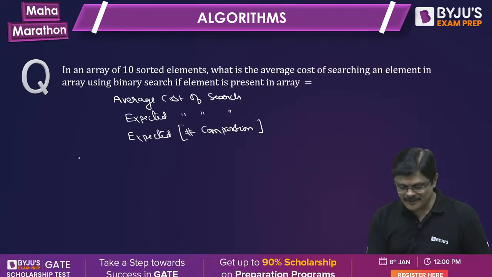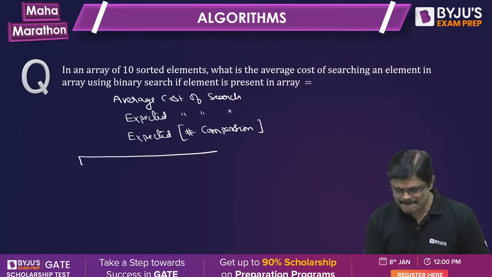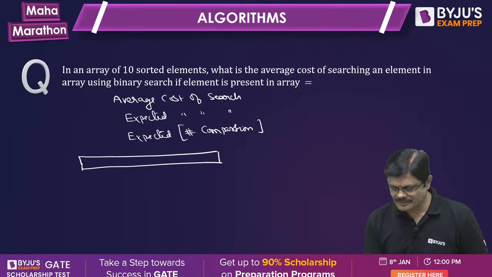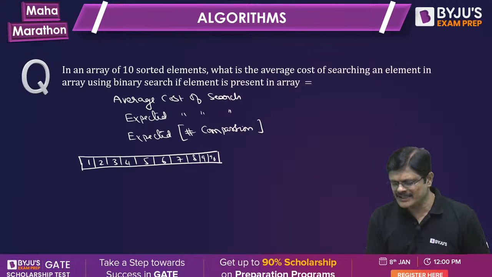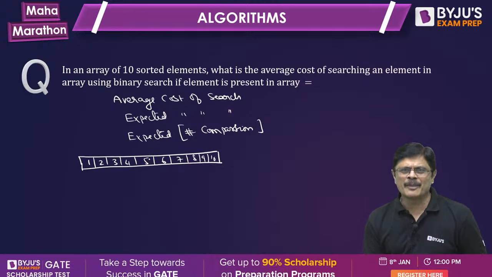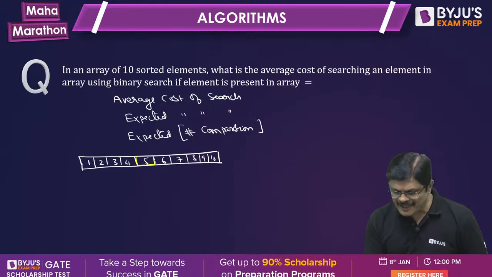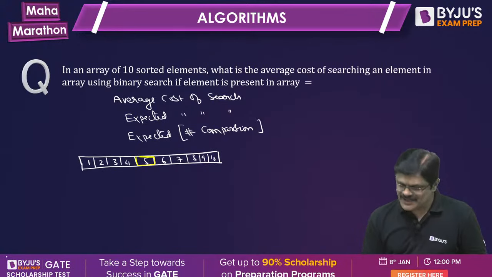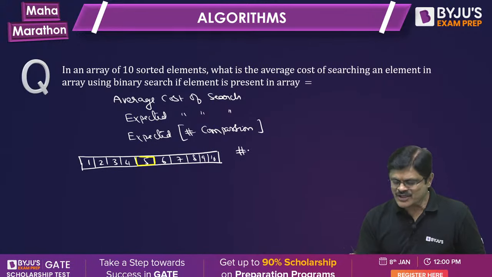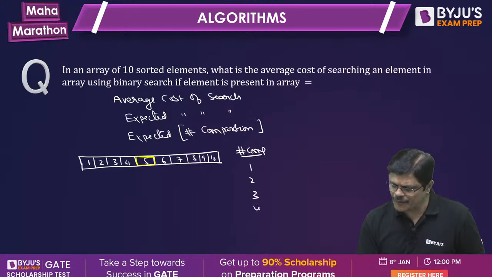Now look here, sir. We are having 10 elements: 1, 2, 3, 4, 5, 6, 7, 8, 9, 10. So first you find the mid value. 1 plus 10 by 2, that is 5. 5 is the mid value. So the number of comparisons, as you said, is 4: 1, 2, 3, 4.